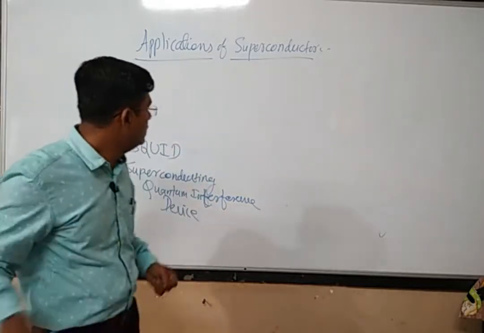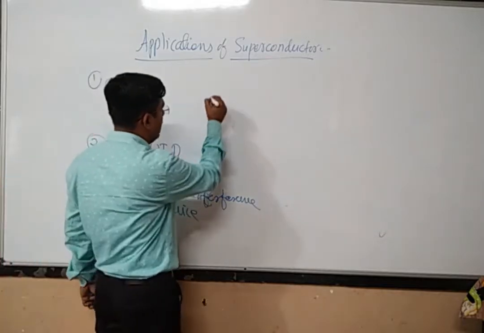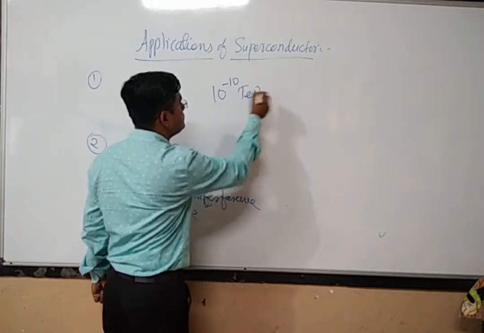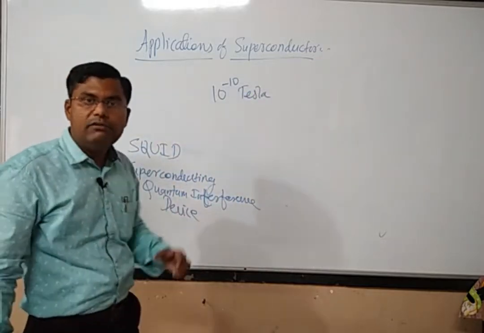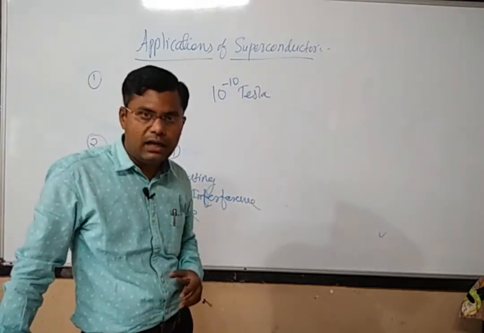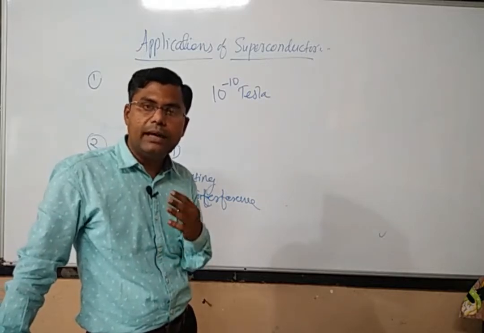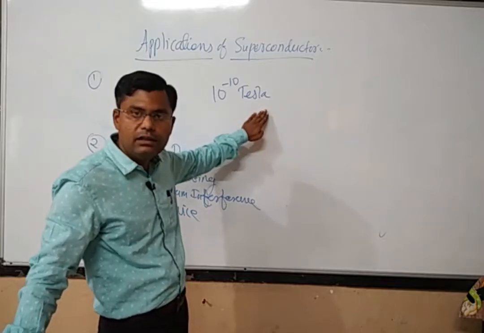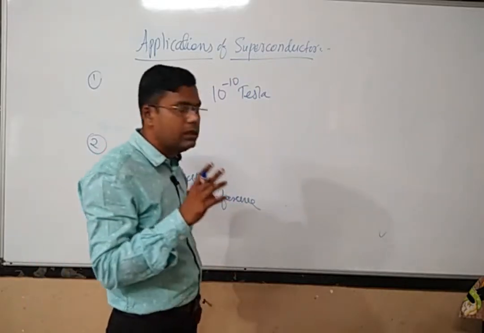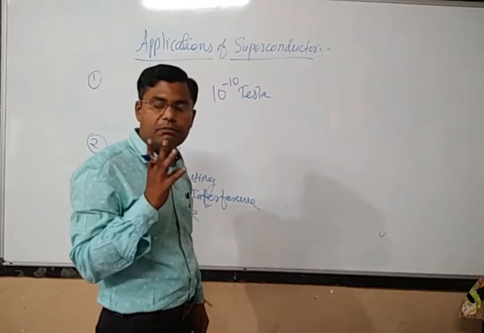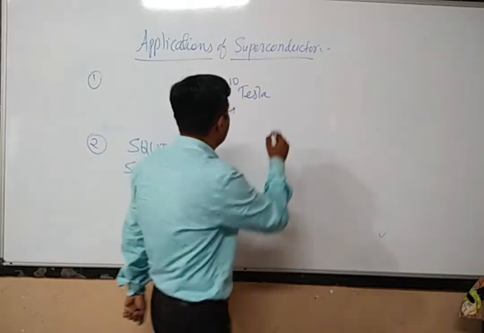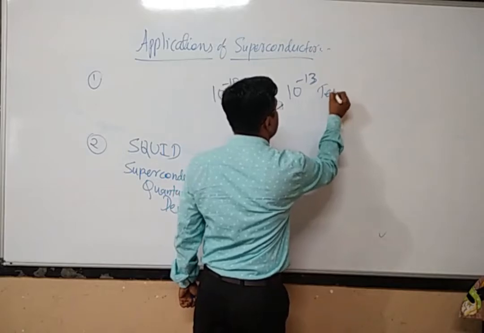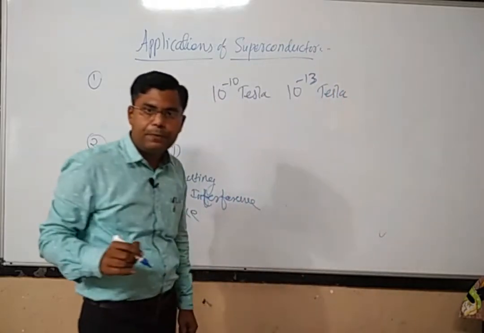How much magnetic field? The magnetic field generated by the heart is of the order of 10⁻¹⁰ Tesla. The activities taking place inside the heart generate a magnetic field of that magnitude. And if certain activities are there in the brain, the brain will also generate a magnetic field, and its magnitude would be 10⁻¹³ Tesla.